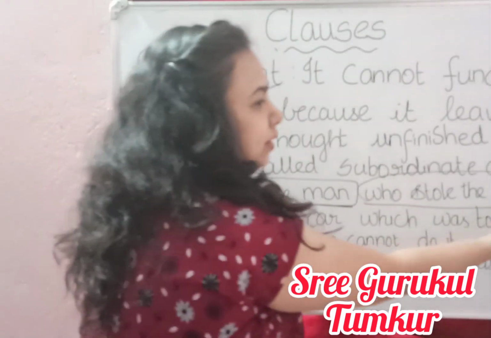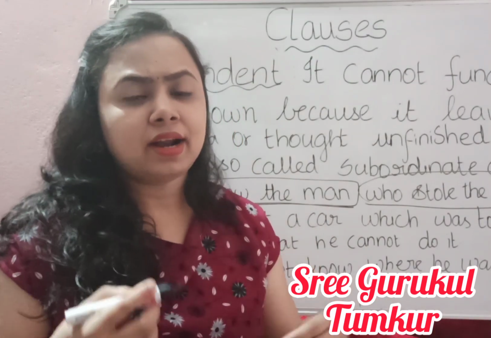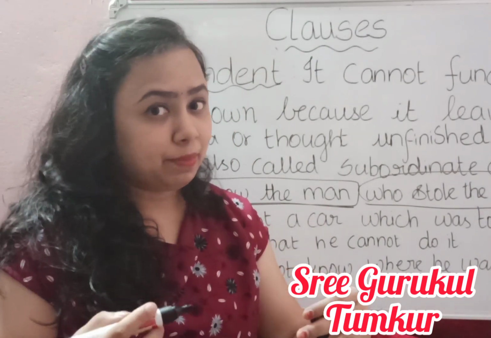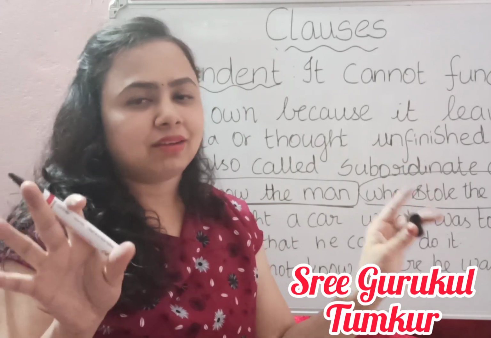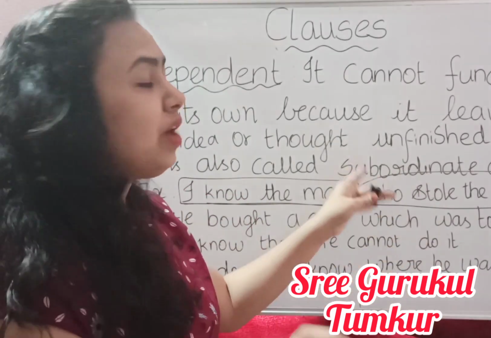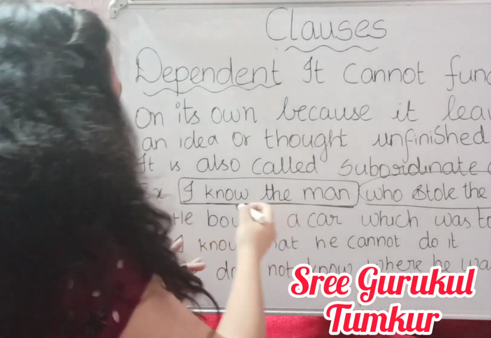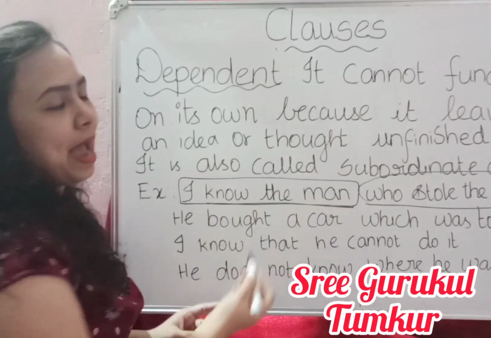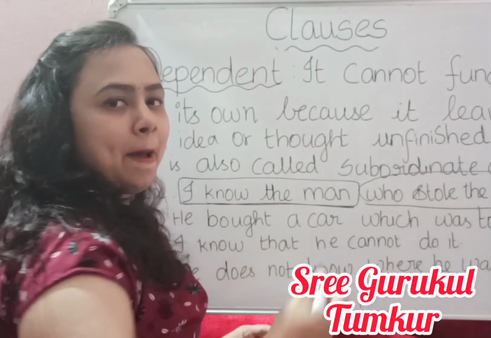Here, who stole the money? So here we are getting an idea that somebody has stolen the money, but we don't know the exact thing what had happened unless we are having the main clause. So here the main clause is I know the man. I know the man who stole the money.